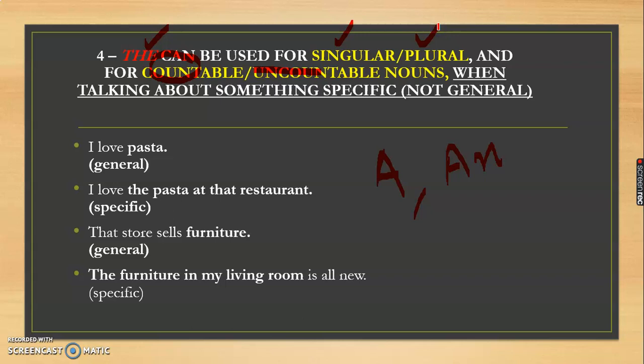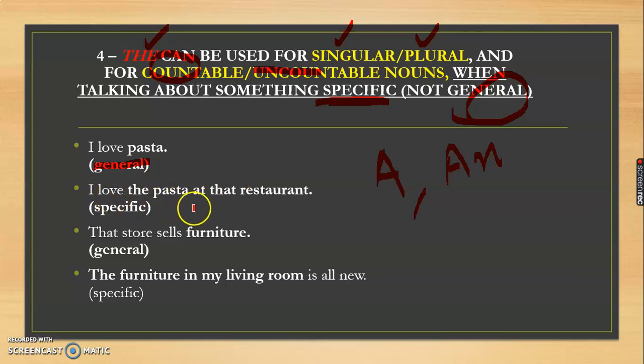And when we are talking about something specific, not general, 'the' is used to specify something particular. That means we do not use 'the' in a general sense. For example, the first sentence: I love pasta. The second sentence: I love the pasta at that restaurant. In the first sentence, we are talking about pasta generally.